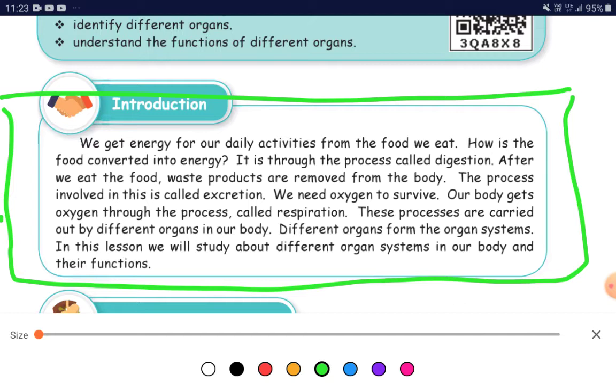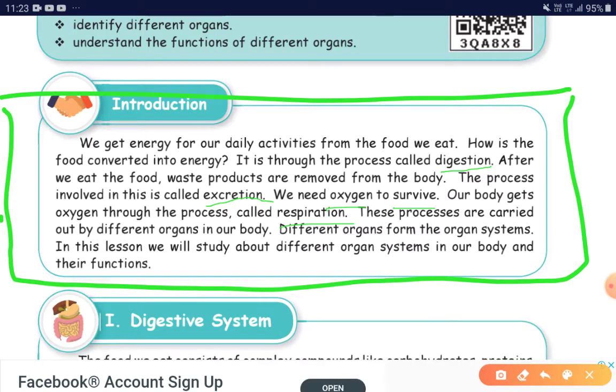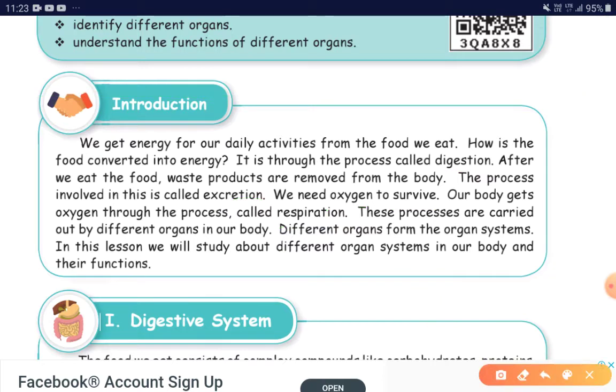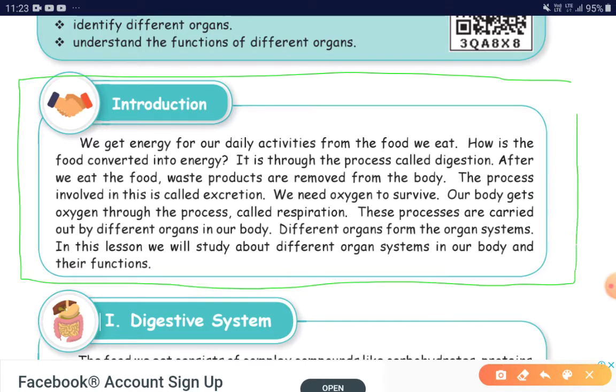After we eat the food, waste products are removed from the body. The process involved in this is called excretion. We need oxygen to survive. Our body gets oxygen through the process called respiration. These processes are carried out by different organs in our body. Different organs form the organ systems. In this lesson, we'll study about different organ systems in our body and their functions.